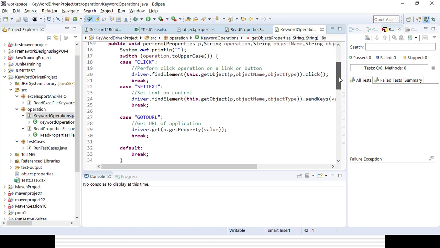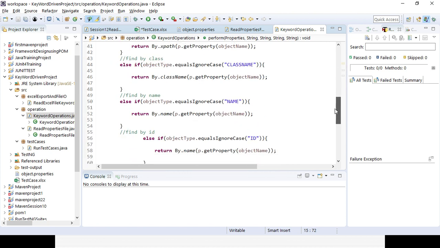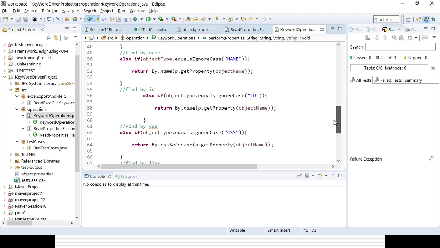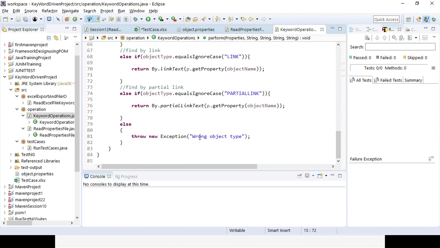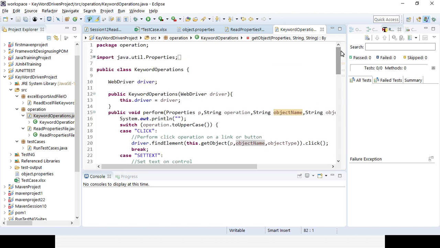Object name, I can click on that option. Similarly, in case it is matching with class name, name, ID, CSS, link, partial link text. Otherwise, it will give you the message called wrong object type, in case it is not matching. So that is my default. Next class I have created. Then this is my third class.